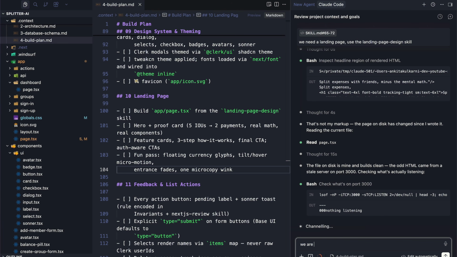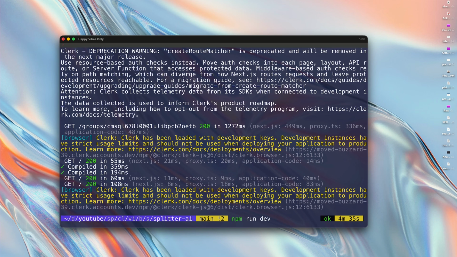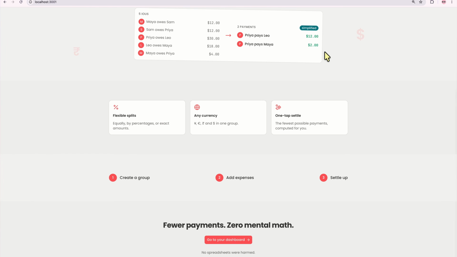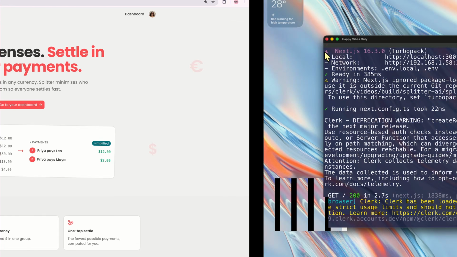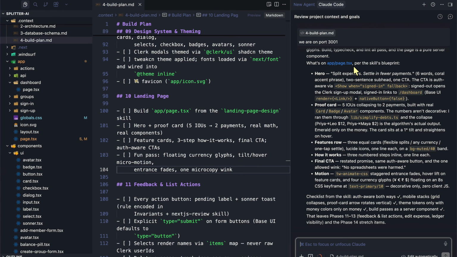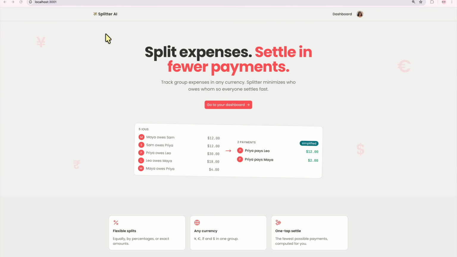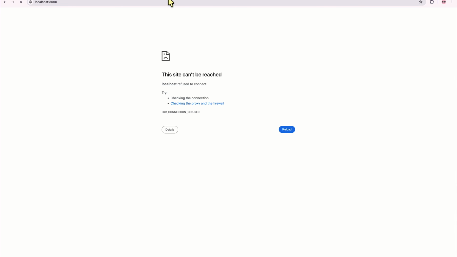It is going to redirect it. We are on port 3001. Let's just restart the server here. Let's refresh the page. And look at that. Our page is looking very nice. It matches the landing page that we have. Beautiful. So if we head back, you can see it has a very similar landing page to what we had over here.